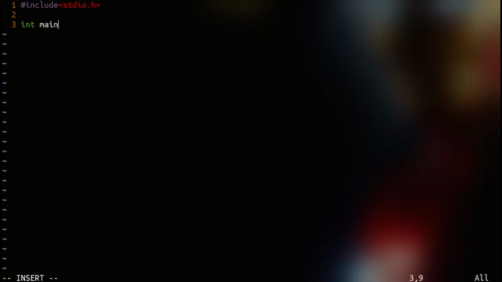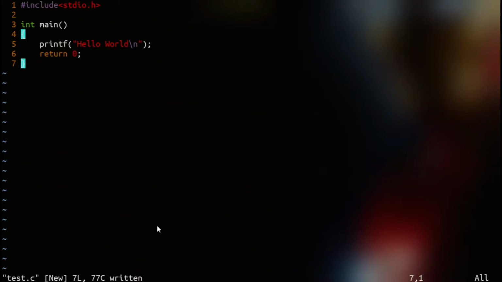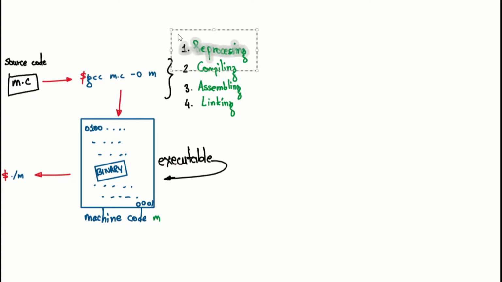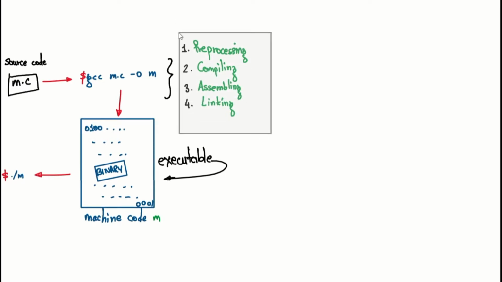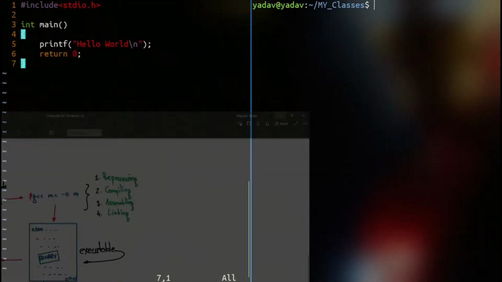Next is int. So this is our code. Now I'll show you how the pre-processing happens inside this whole process. First I'll show and execute this command. Thereafter I'll show you how we can manually see the output of each of these stages.